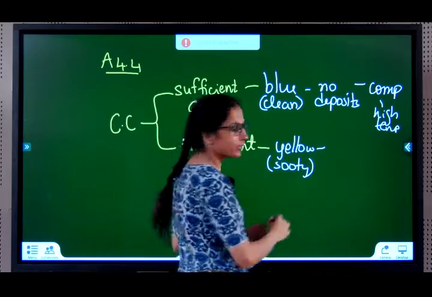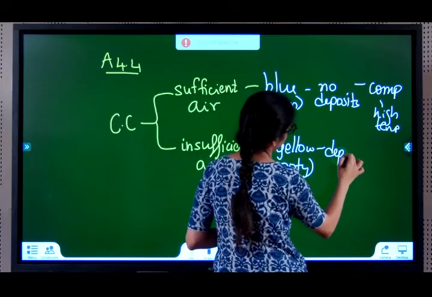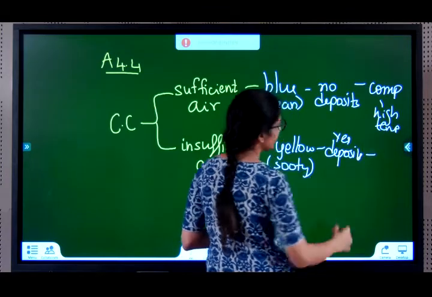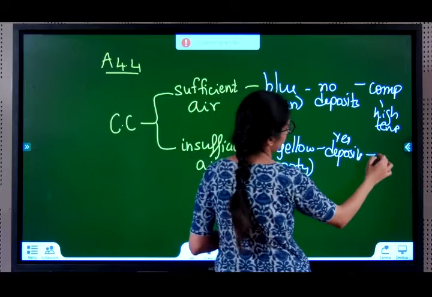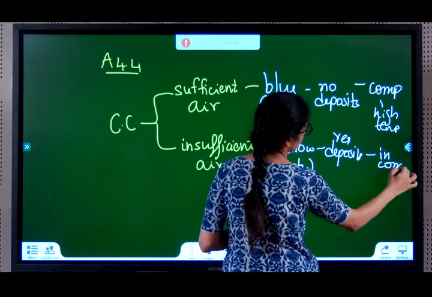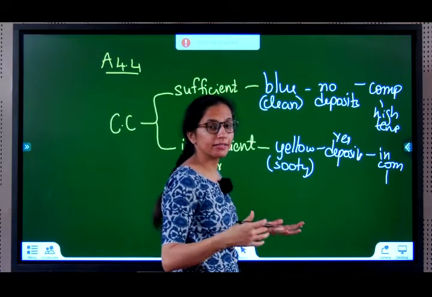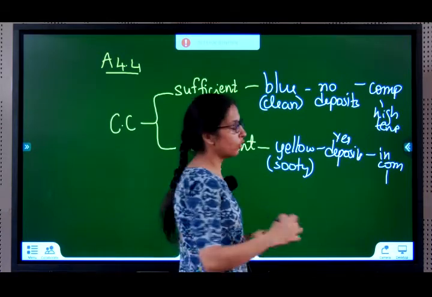Will there be any deposits? Yes, there will be. Is it complete combustion? No, incomplete combustion. If it's incomplete combustion, all the fuel is not burning properly. There is some amount of fuel going waste. Low temperature.